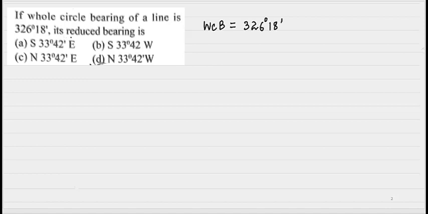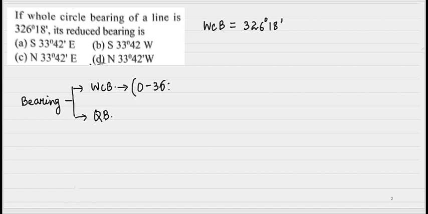Its reduced bearing is, we know bearings are designated in two systems. One is the whole circle bearing, or WCB, and another one is the quadrantal bearing, or QB. In whole circle bearing the angles are from 0 to 360 degree, and in quadrantal bearing the angles are from 0 to 90 degree.